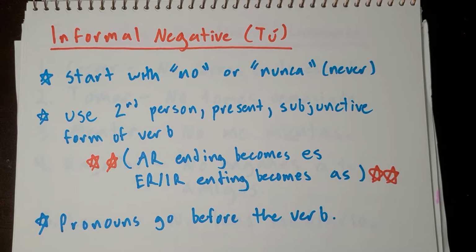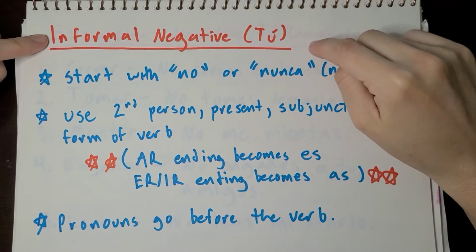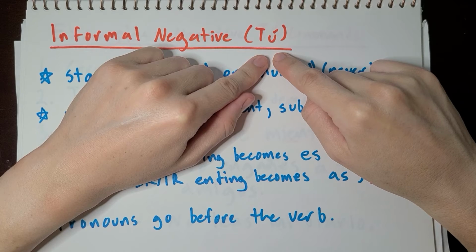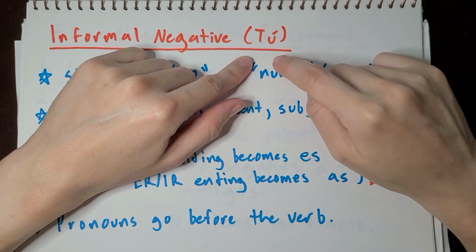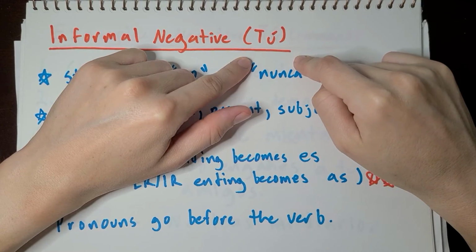So if you go to conjugation.org, that website that I always suggest for looking up verbs in Spanish and seeing if they're regular or irregular, you're going to look at where it says subjunctive, and that's the tense you're going to look at. Because we're doing informal negative commands, you are always going to look at the subjunctive column, and you're going to look at the second person tú conjugation, and that's going to tell you the conjugated form of the verb, regular or irregular, that you need to use.